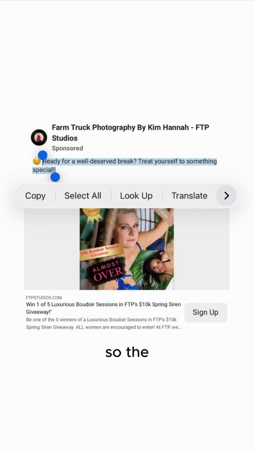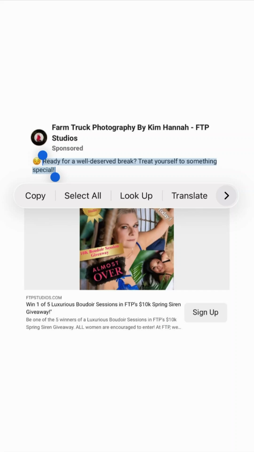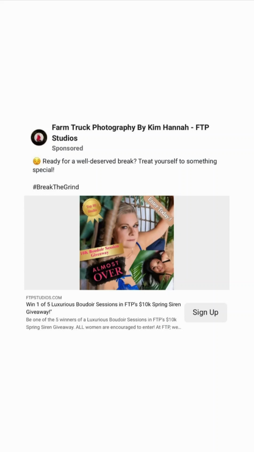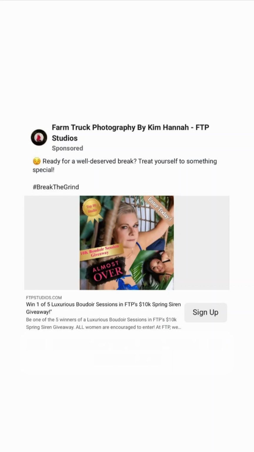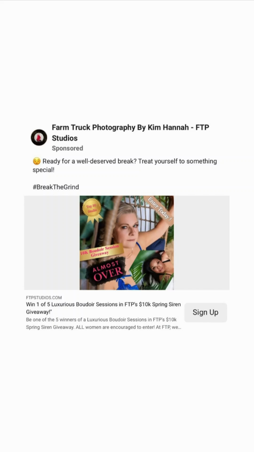So diagnosing this, looking at everything, do we believe this Boudoir Facebook ad has a unique CTR under 6%, aka has BLCS, Boudoir low click syndrome? So yes, I do. I believe this is a Boudoir low click syndrome ad.